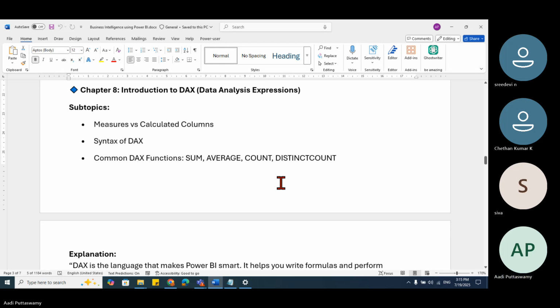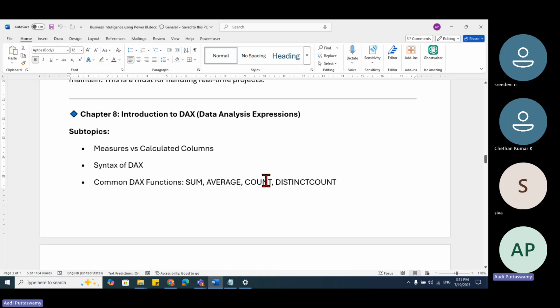After this, DAX. Let me make it very simple for you people. What is DAX? DAX is nothing but Data Analysis Expressions. Now, what is an expression? An expression is nothing but the formula we write. Usually, these formulas are used for the data we have to analyze. It is the same thing we have in Excel. Almost all the Excel functions are available here also, but the way they work is slightly different. That we learn here. This is one of the main topics in Power BI.